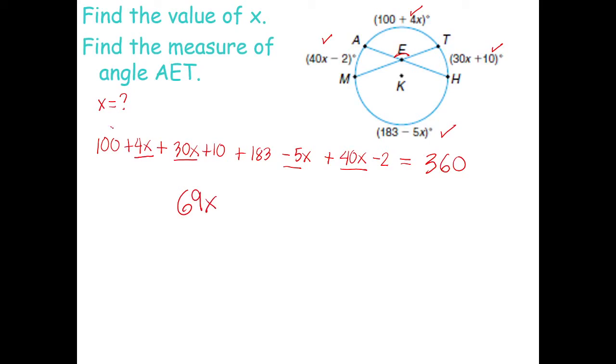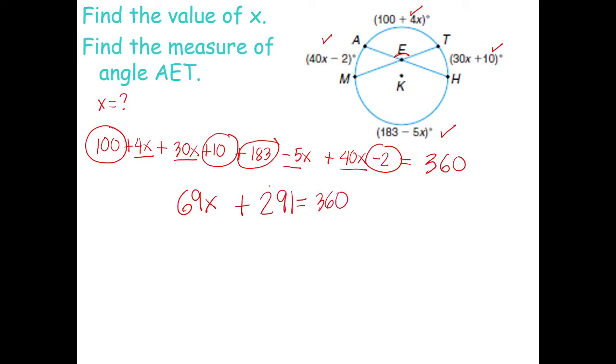What about the constants? I have positive 100, positive 10, positive 183, and negative 2. How much is that? 291. Plus 291, that is equal to 360.